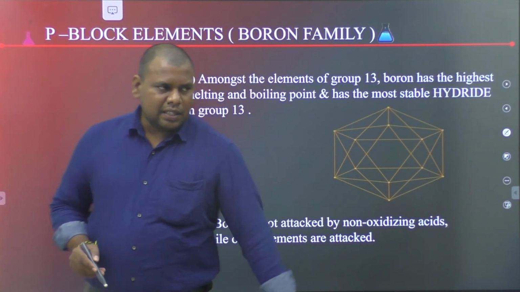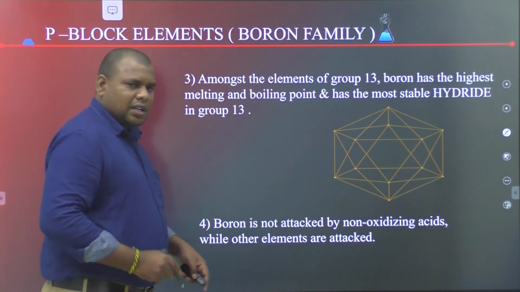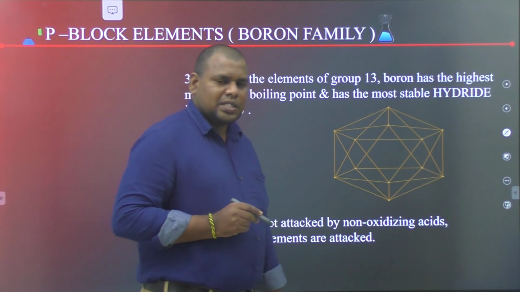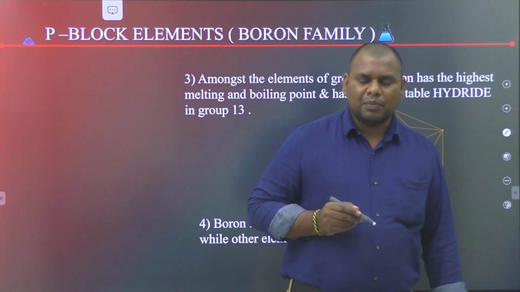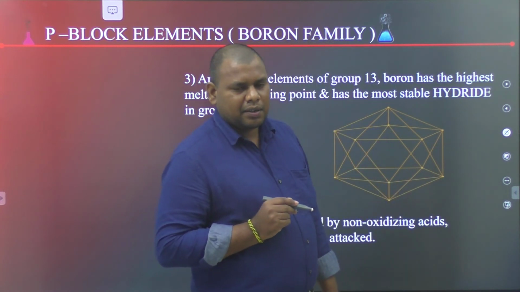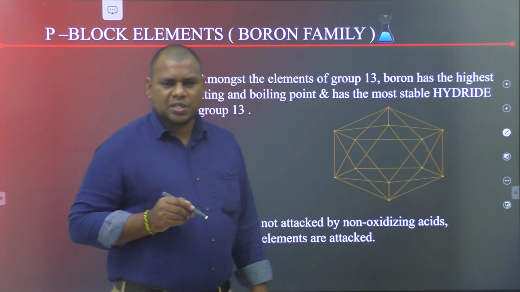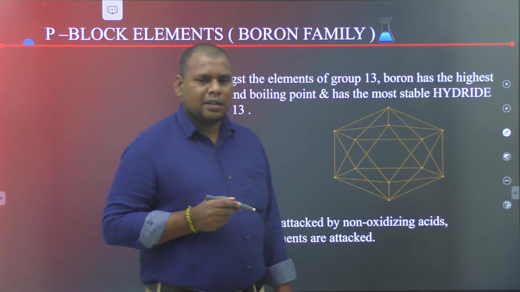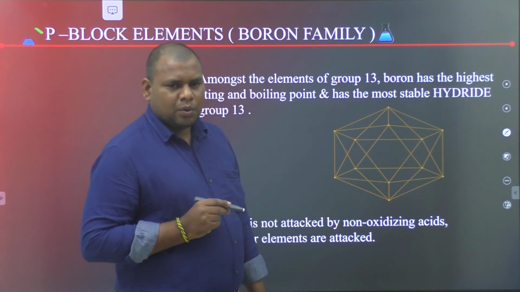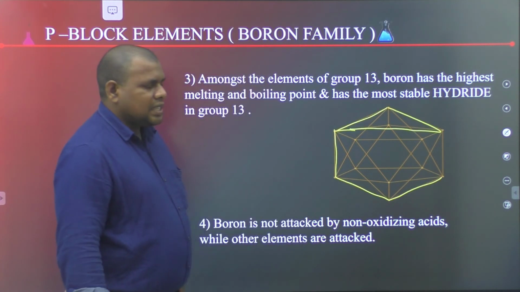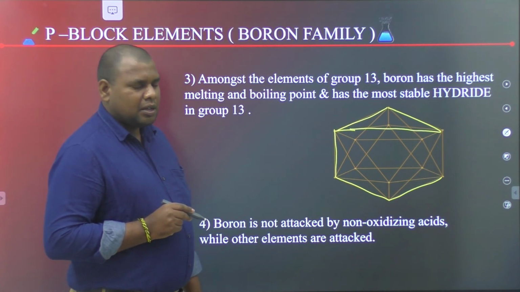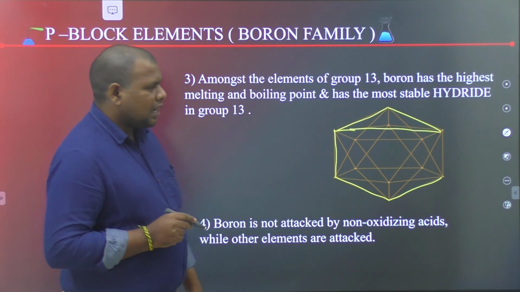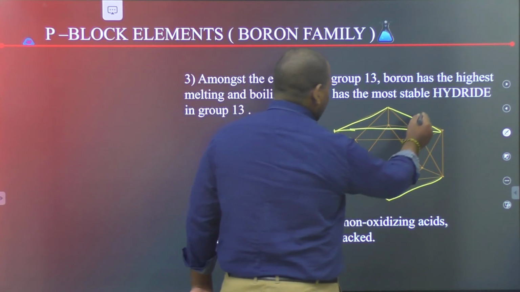Third difference: among the elements of group 13, boron has the highest melting and boiling point compared to the rest of the group. Boron has the highest melting and boiling point because it has B12 icosahedron units.